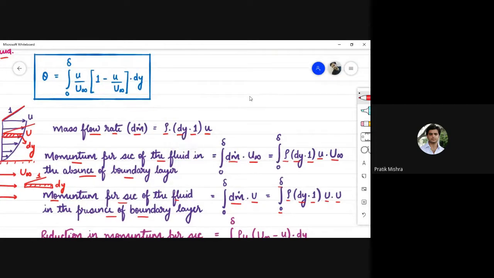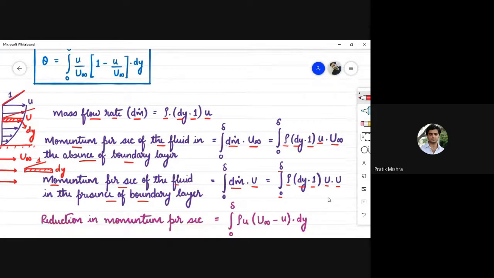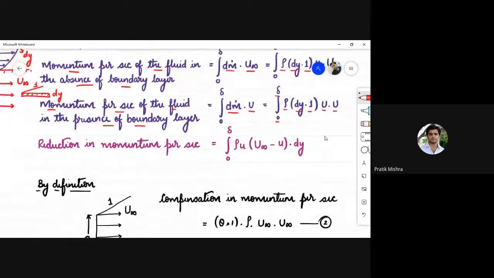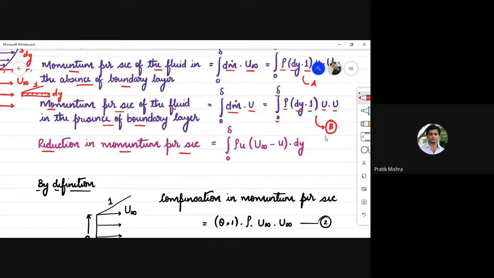Subtracting the momentum, we will get the reduction in momentum per second. Say this is A and this is B. Subtract these two, and you will have the reduction in momentum, that is integration 0 to delta rho small u infinity minus u into dy.